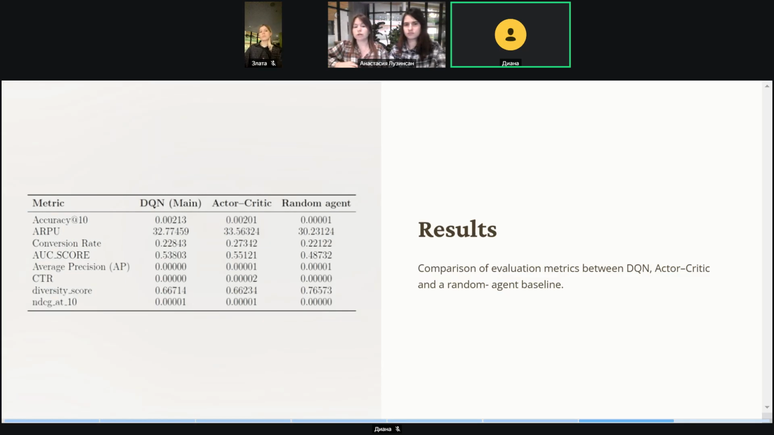DQN shows marginal advantages in accuracy and diversity scores. And for the random agent, the random baseline performs worst overall, though it reveals an unexpected insight through its lower diversity score.